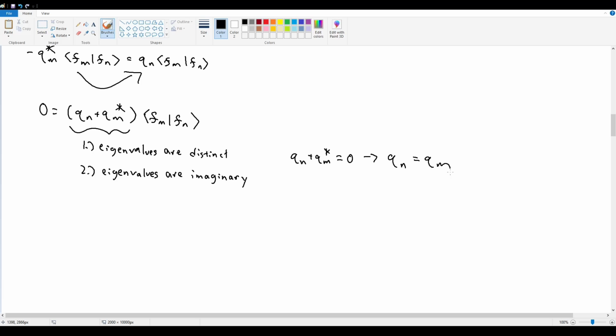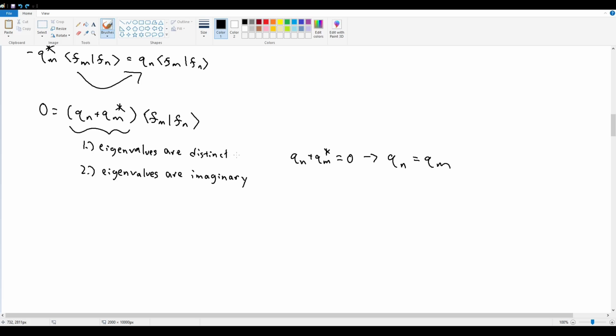Or sorry, if one equals, adding with its own complex conjugate is going to give you i plus negative i, which is going to be equal to 0. So the only way for this term to sum to 0 is if the individual eigenvalues themselves are equivalent to each other. But we know that's not possible because we were told at the start of this problem in part C that the eigenvalues have to be distinct.